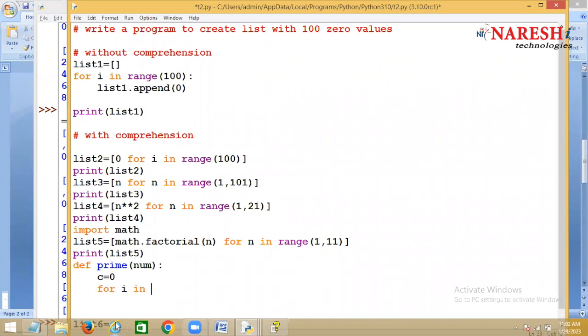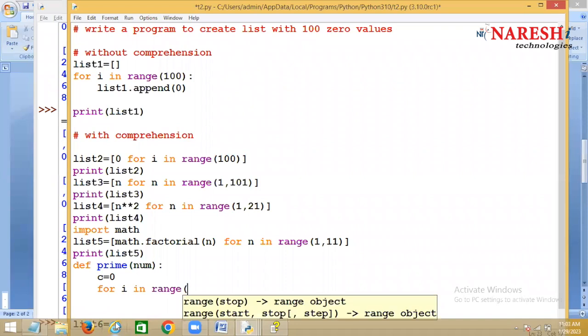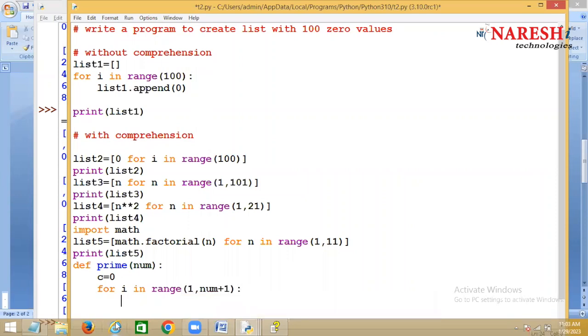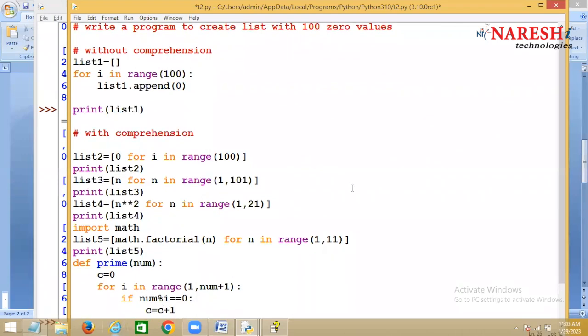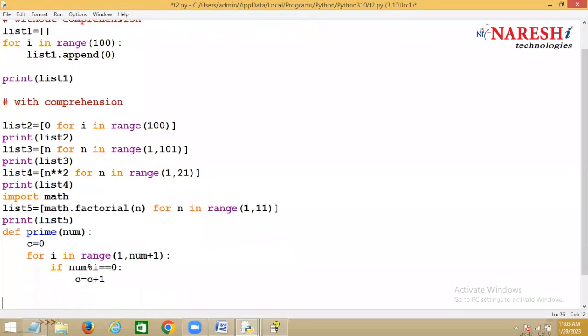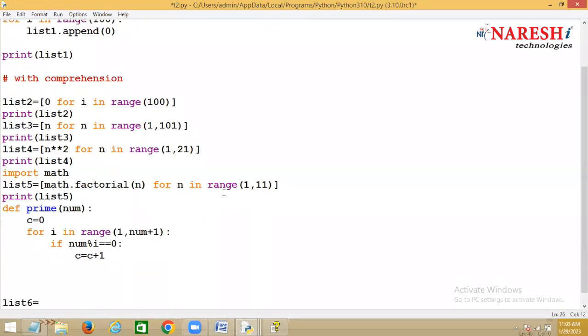Prime number. So I'm dividing a number from 1 to that number. Okay, 1 to that number. If number mod i double equal to 0, I'm saying count is count plus 1. Now this is finding whether the number is a prime or not. So I just write a logic here.